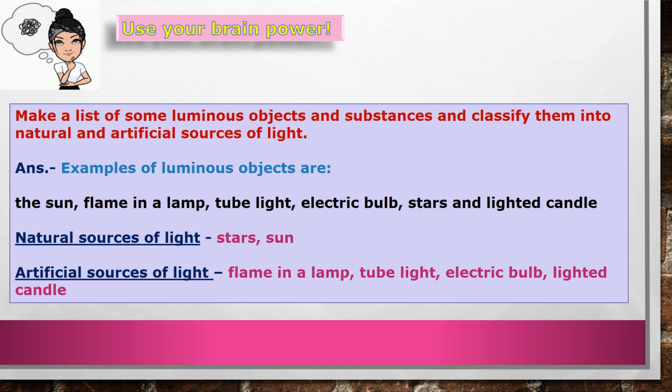In this there are some natural sources of light and some are artificial sources of light. So, we will classify them. Natural sources of light in these are stars and sun. And artificial sources of light in these are flame in a lamp, tube light, electric bulb, and lighted candle.